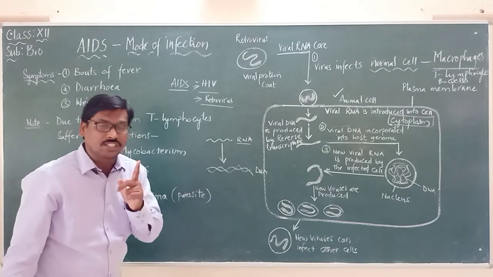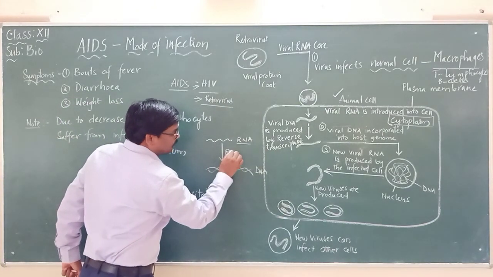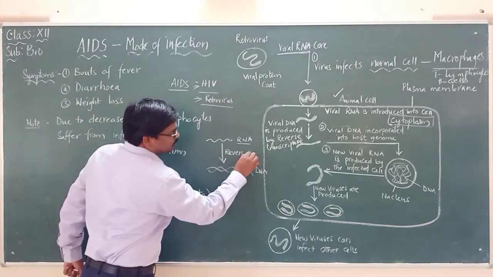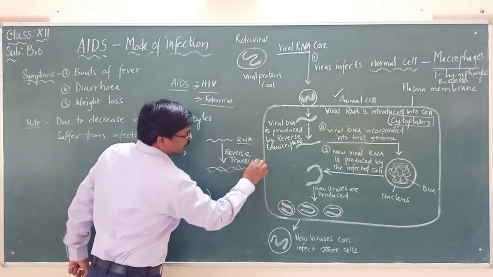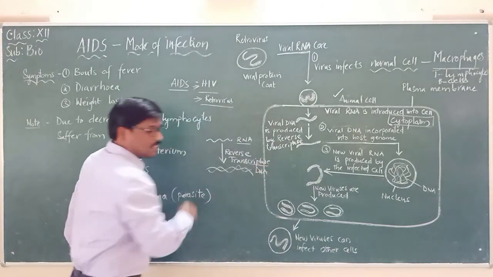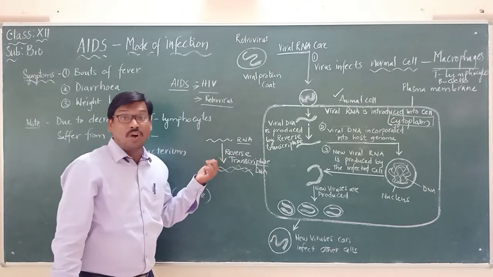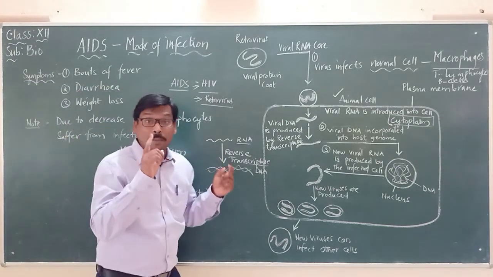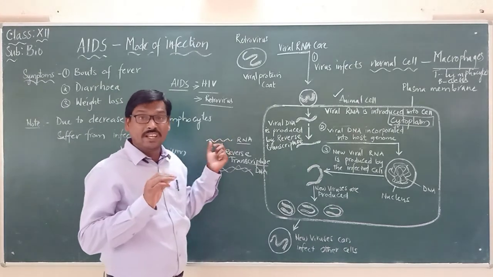How is this possible? Because of the presence of an enzyme called reverse transcriptase. Please remember, it's a very important enzyme, which helps in the formation of DNA from the RNA.